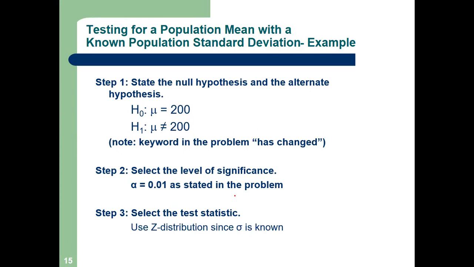Step 2 is already given in the problem, alpha. Alpha given in the problem is 0.01. Step 3. What test are we going to use? We are going to use Z distribution because sigma is known.